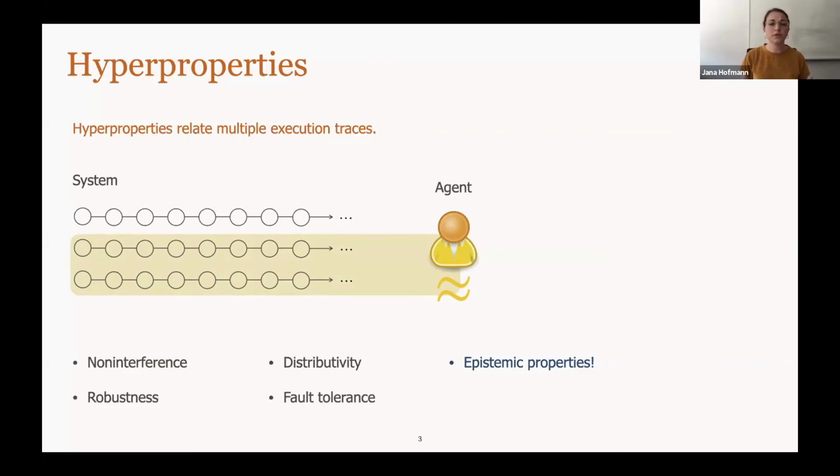If he wants to state, okay, I know that at this position phi holds, we not only have to prove that phi really holds at this position, but also that phi holds on any other trace that is inseparable for the agent, so also on the third trace. This means that we have to compare all traces that look the same to the agent and prove phi on all these traces. This is why epistemic properties can be formalized as hyperproperties.